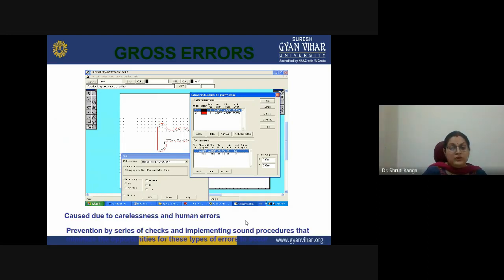So we know the fact, but due to our carelessness, we forget. So we have to go through rechecking before submitting the document. If we are not rectifying it at the time of verification of the data set, then we are again giving the same error. So this is related to the gross error.